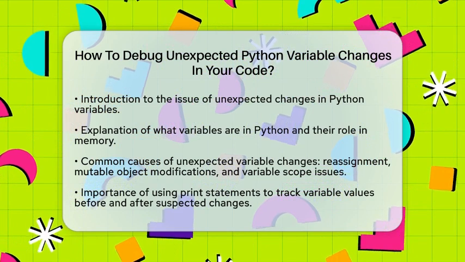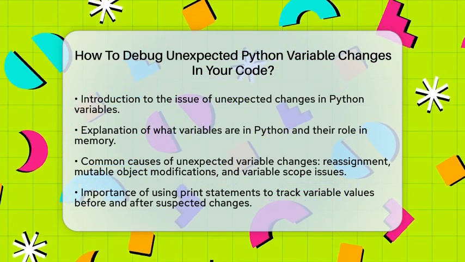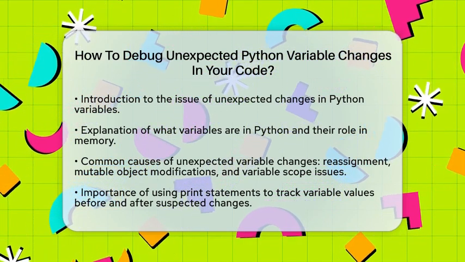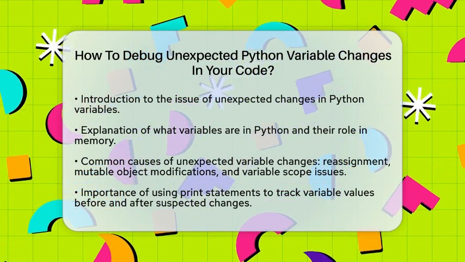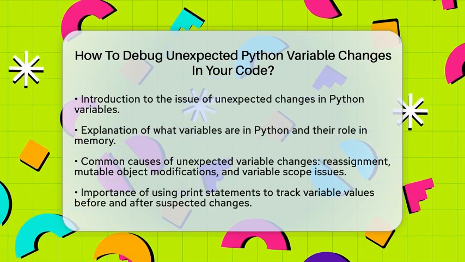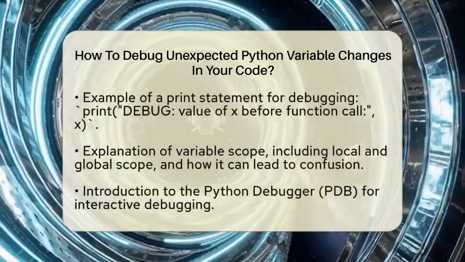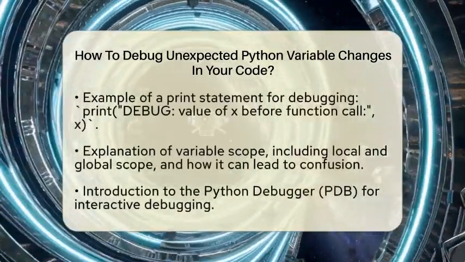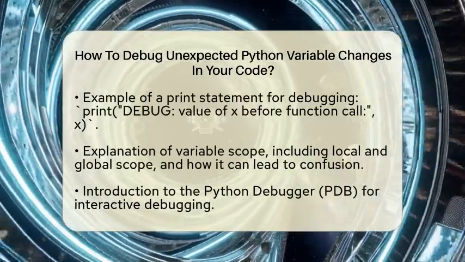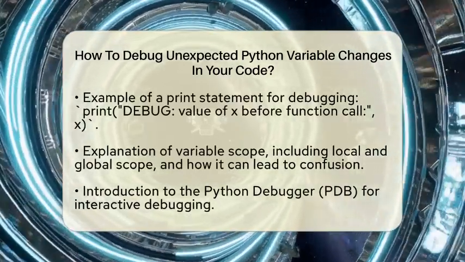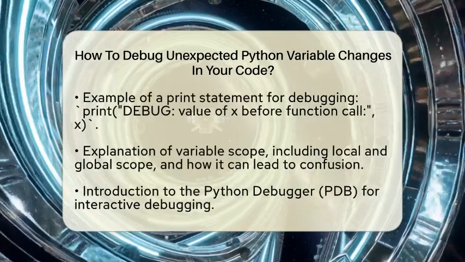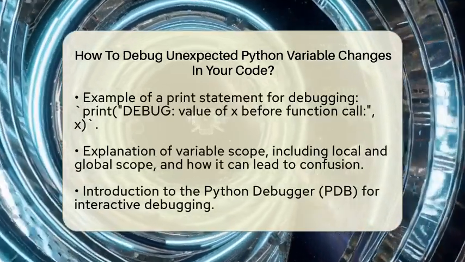To debug these unexpected changes, start with strategic print statements. By inserting print statements before and after the lines of code where you suspect changes occur, you can track the values of your variables. For instance, you might use a statement like print("debug value of x before function call", x). This method is straightforward and works well for smaller scripts.